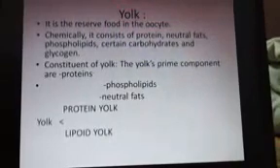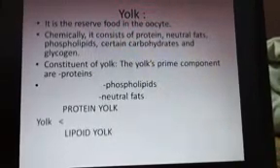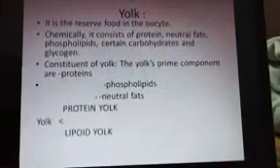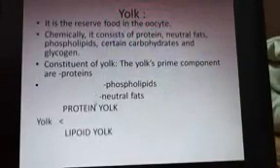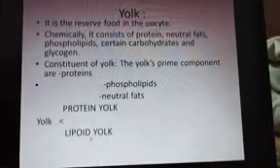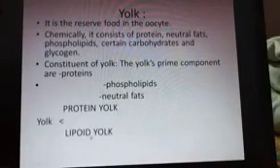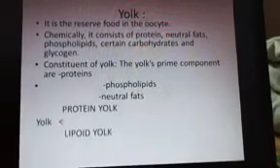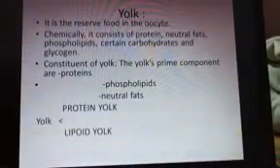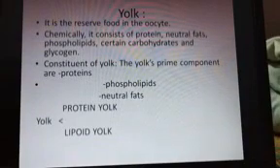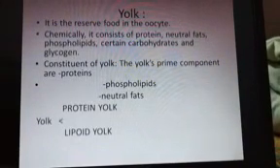On the basis of the presence of protein and lipid, yolk can be classified into two types: the protein yolk and the lipoid yolk. In the protein yolk, as the name suggests, the protein content is more, and in the lipoid yolk the lipid content is more.